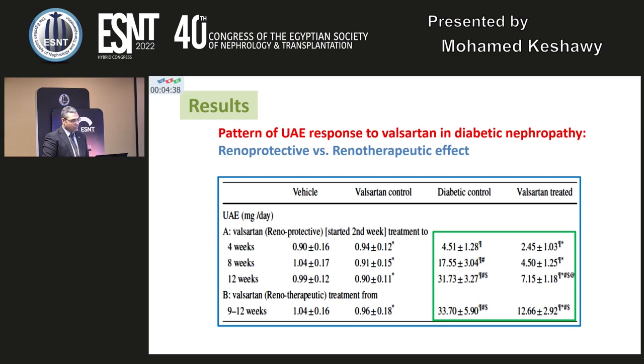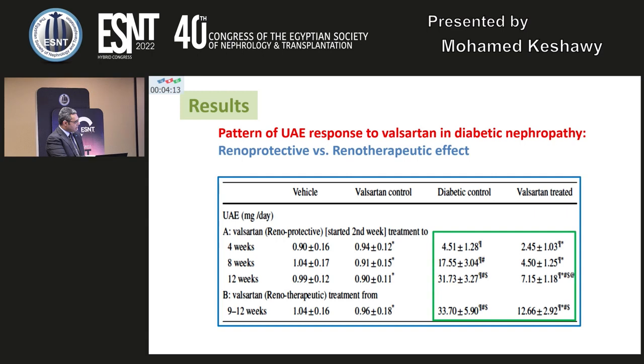So our result was the following. As we see from this, the diabetic control with valsartan treatment effectively decreased proteinuria, and that was expected. But what we note here is that the effect of valsartan increases with time. It is twofold here, and it increased at 8 and 12 weeks to a fourfold rise in the renal effect.